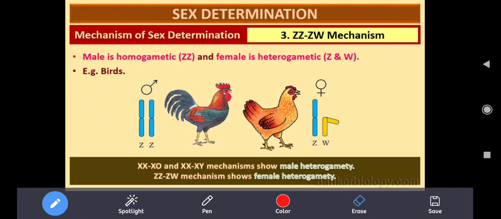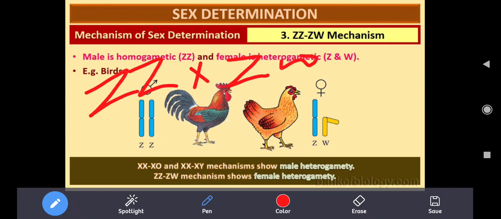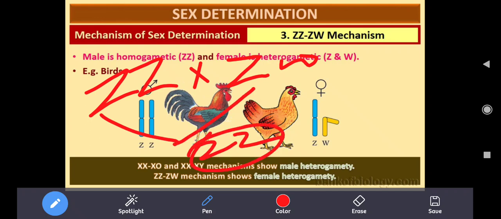ZW type. Here the male is homogametic in birds. In certain birds, the male is homogametic, ZZ, and the female is ZW. If these two Z fuse together, it will be male. If a Z fuses with W, it will be female.